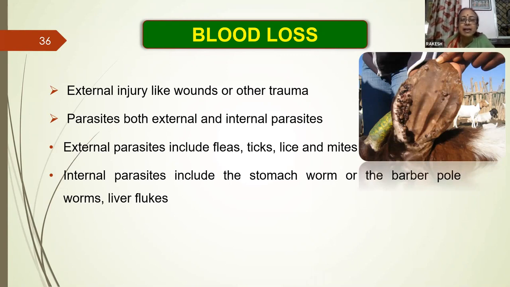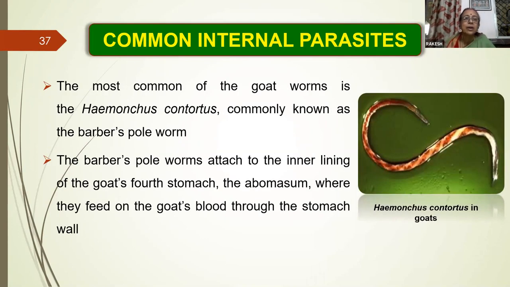External parasites include fleas, ticks, lice, and mites. Internal parasites include the stomach worm or barber pole, and liver flukes. They cause severe anemia, and liver fluke also causes the bottle jaw appearance. The most common goat worm is Haemonchus contortus, commonly known as barber's pole worm. The worms attach to the inner lining of the goat's stomach, the abomasum, where they feed on the goat's blood through the stomach wall.